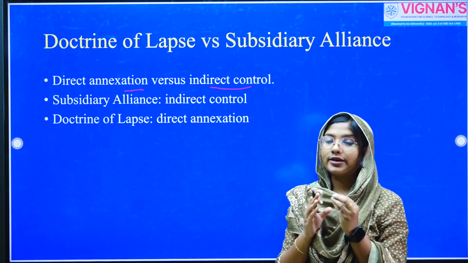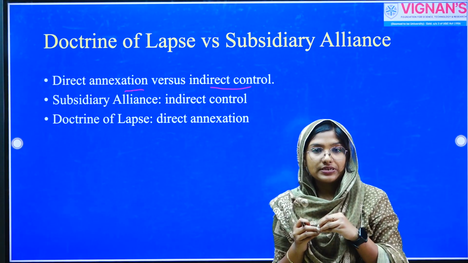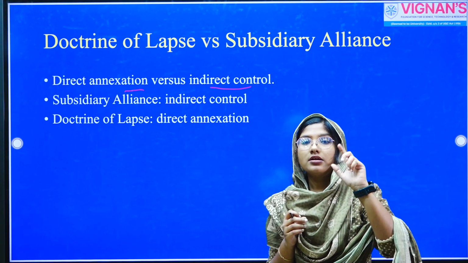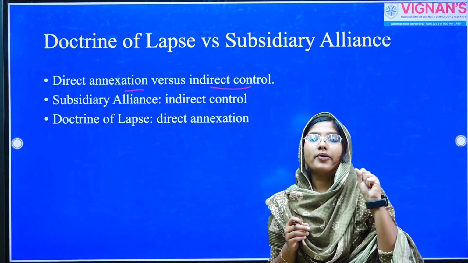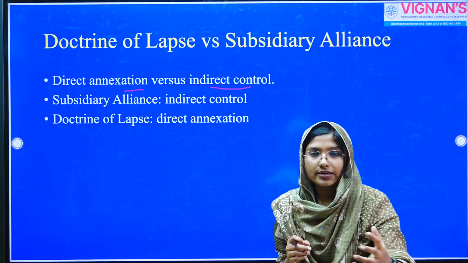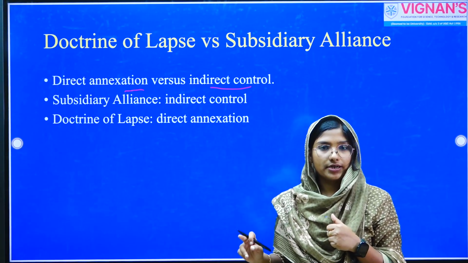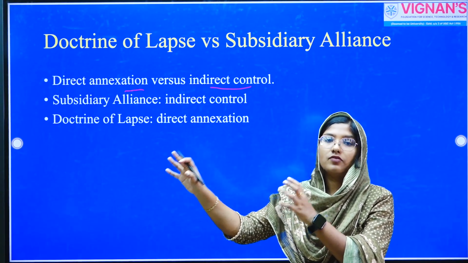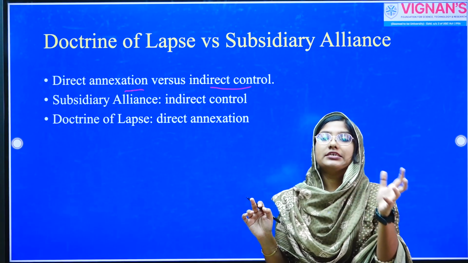I know that you got an idea regarding these two policies, and we can see that the policy of subsidiary alliance is a policy of indirect annexation, right? Because we already mentioned that the ruler will be remaining on the throne. However, important aspects such as foreign policy, diplomatic aspects, defense, etc. were controlled by the English East India Company, and they would also appoint a British resident at the court of this particular kingdom. Which means that the ruler will remain on the throne itself, but the real power will be vested in the hands of the English East India Company. So, it's a kind of indirect annexation.